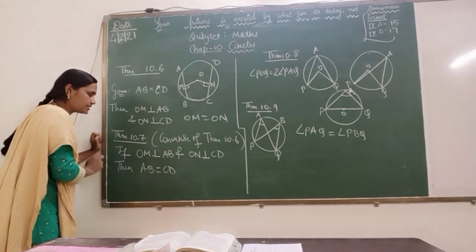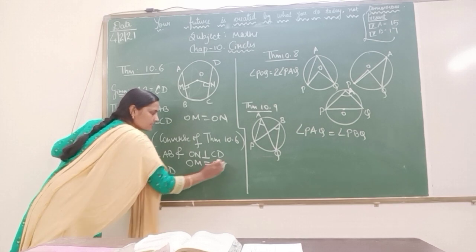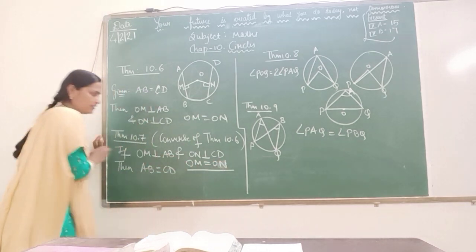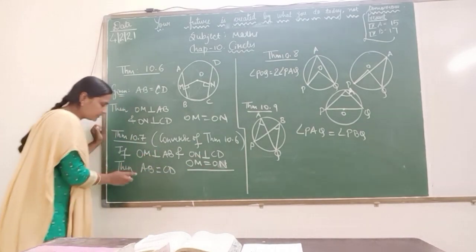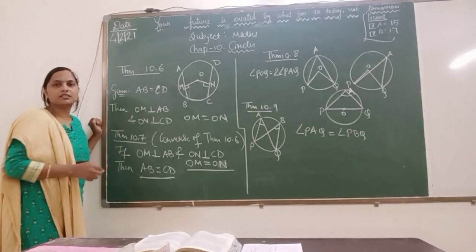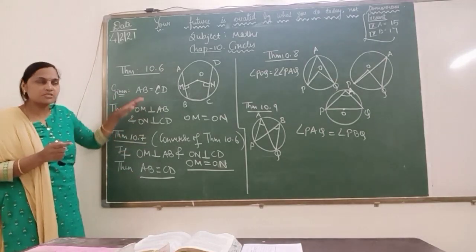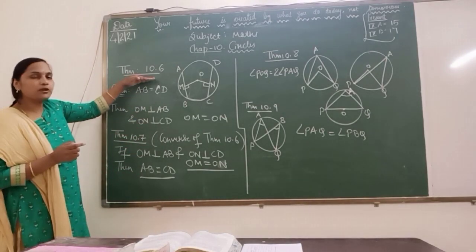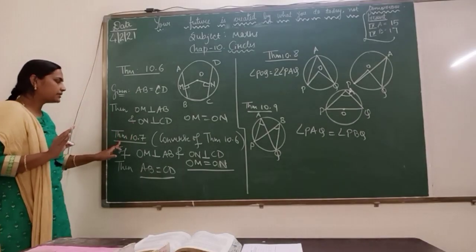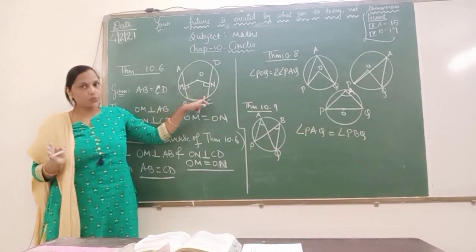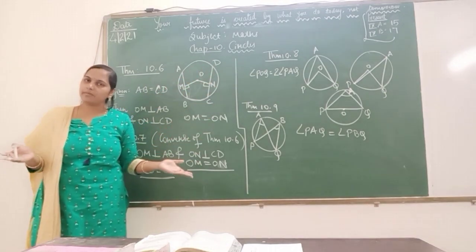In theorem 10.6 we had OM equals ON as the result, but in theorem 10.7, I am given OM equals ON. It is given that the perpendicular distances are equal. Now, therefore, I can say the chords are equal. So, I think you understood the difference between 10.6 and 10.7. 10.6 says AB equal to CD, then OM equals ON. Theorem 10.7 says if OM equals ON, then AB will be equal to CD. Then the chords will be equal.